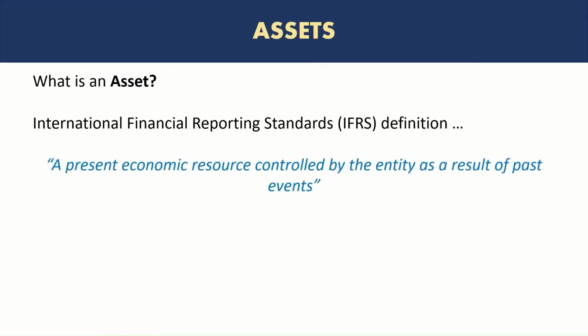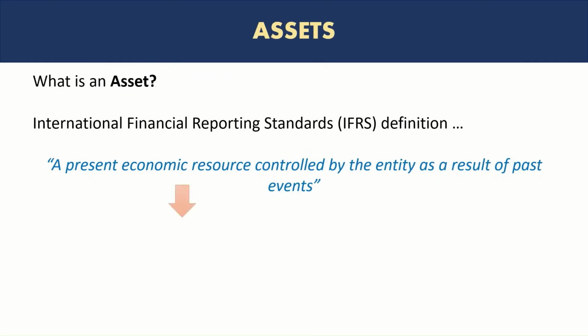So I chose to use the definition from IFRS because it's a good definition that can be applied to understand what are assets. But as I mentioned, different standards that are applied in different countries, the understanding around the key elements of financial statements, which are assets, liabilities, equity, income, and expense, are very similar. Usually you don't see many deviations from the treatment of assets, liabilities, and equities, or the classification of assets, liabilities, equity, income, and expenses.